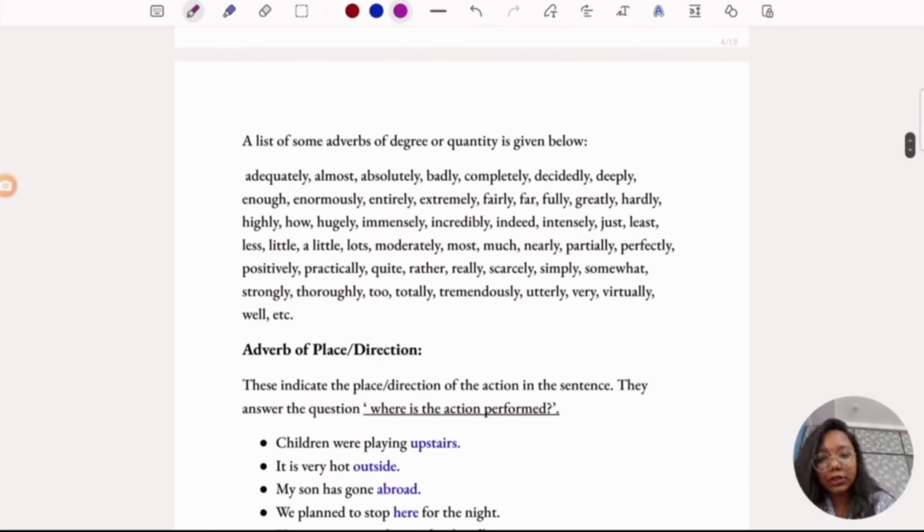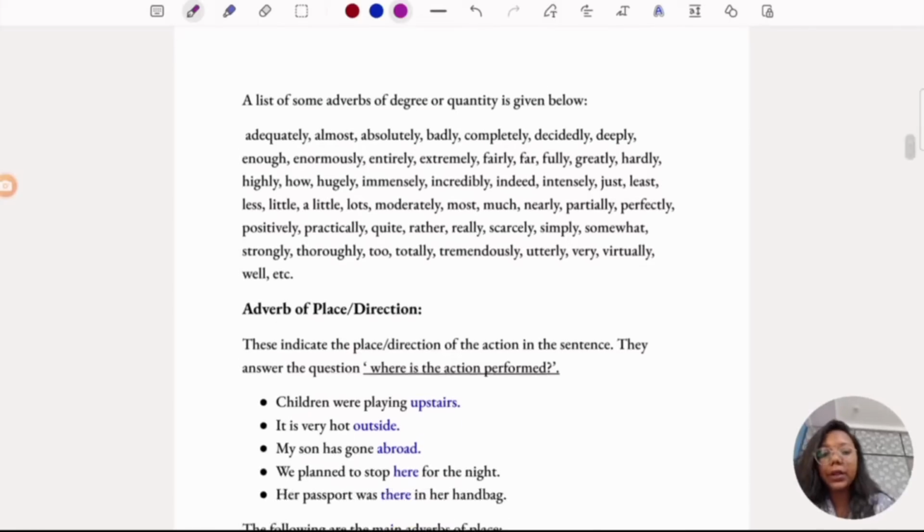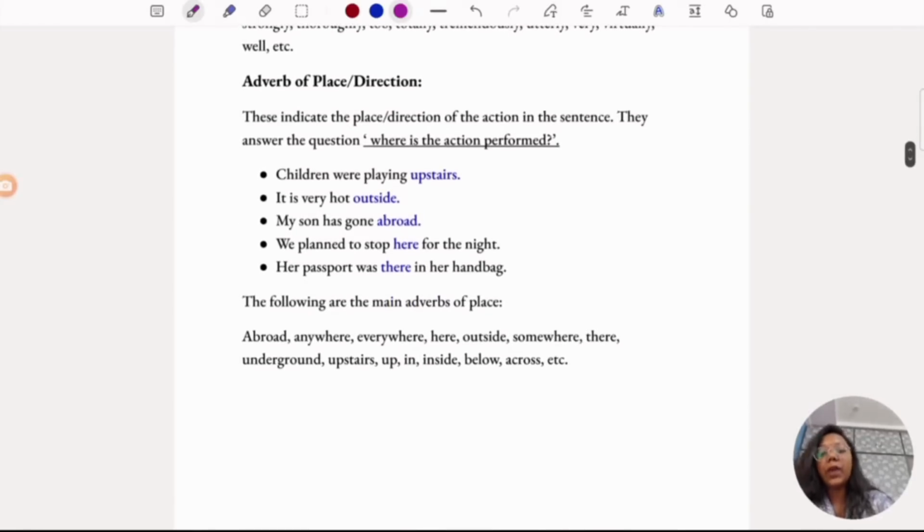And another few list of adverbs of degree are mentioned here. You can go through them. Coming to adverbs of place or direction, they answer the question, where is the action being performed? The place where the action is being performed. Children were playing upstairs. It is very hot outside.